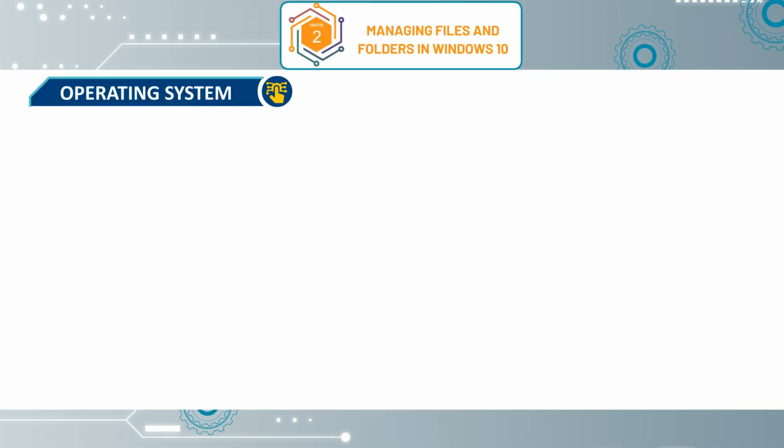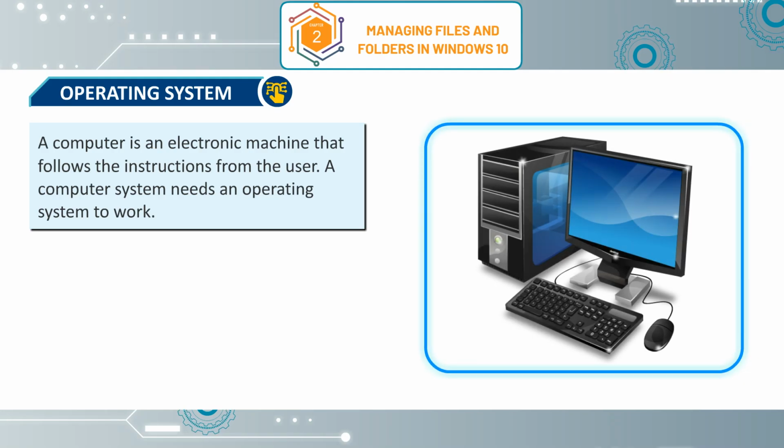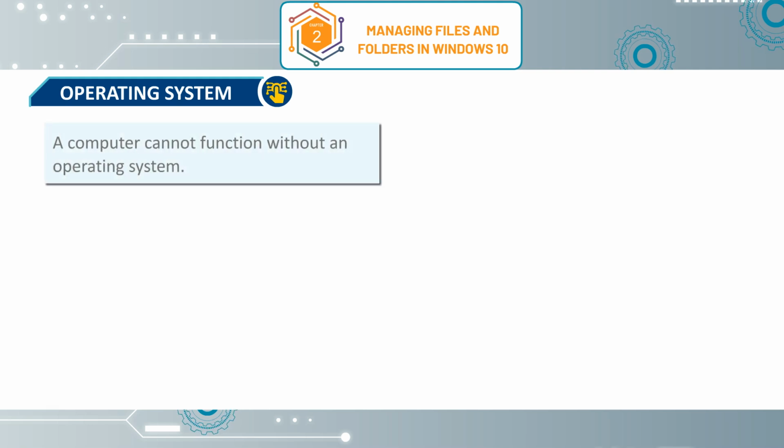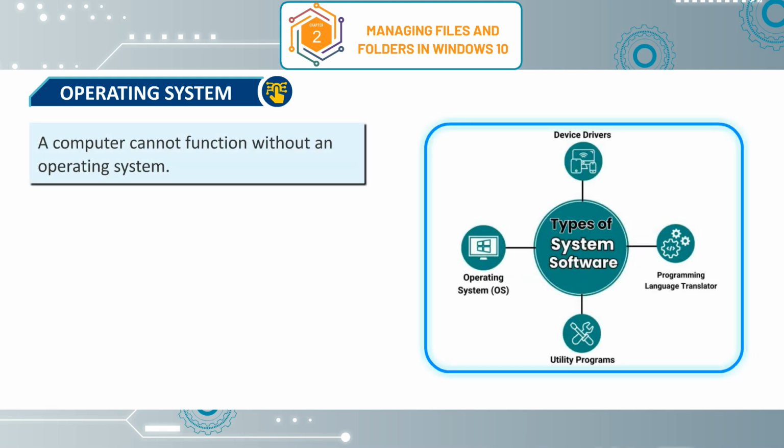Operating System. A computer is an electronic machine that follows the instructions from the user. A computer system needs an operating system to work. An operating system is a platform which enables the users to interact with the computer hardware using software. A computer cannot function without an operating system.